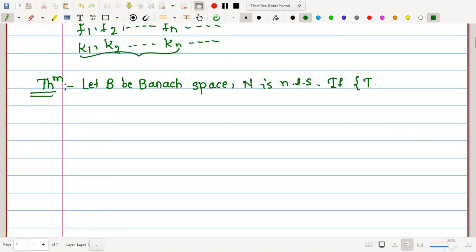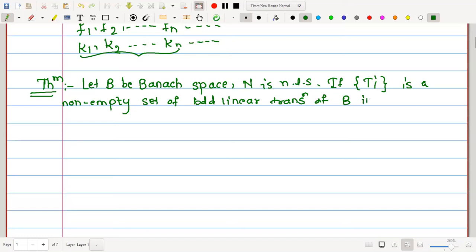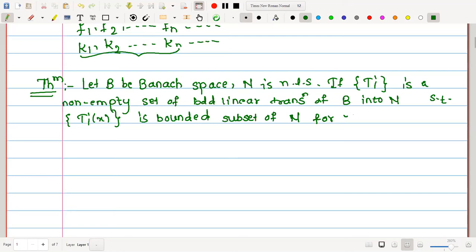If the set Ti is a non-empty set of bounded linear transformations of B into N such that the set Tix is a bounded subset of N for each vector x in B. Then prove that.